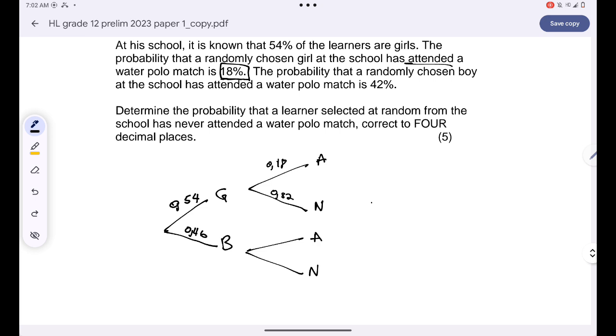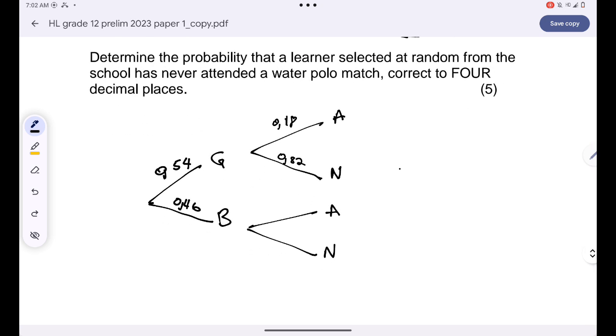Are you together? And then we are told that there's a 42% chance that a boy will attend that match, so the probability is just 0.42, and hence the other one is just 0.58. So the possible outcomes are: we have a girl, and that girl will attend a match, and we have a girl, and that girl will not attend a match. There's a boy who attends a match, and a boy who does not attend a match.